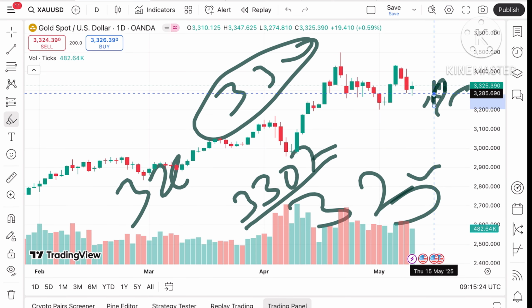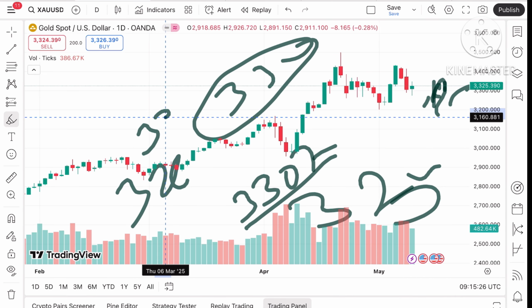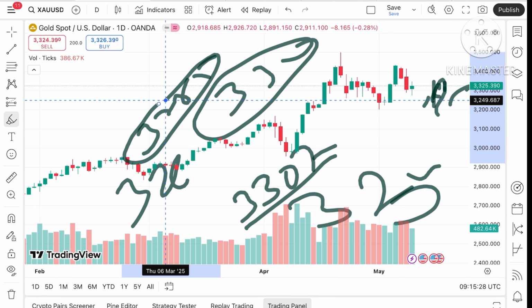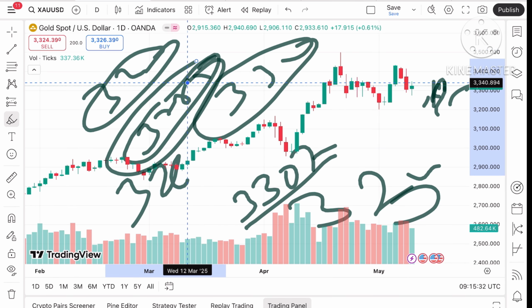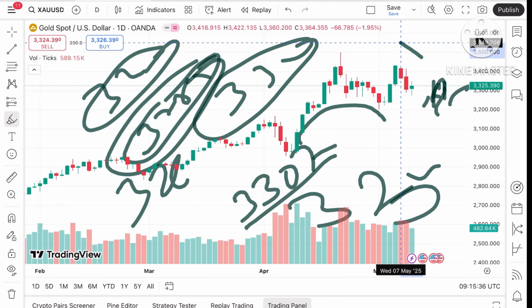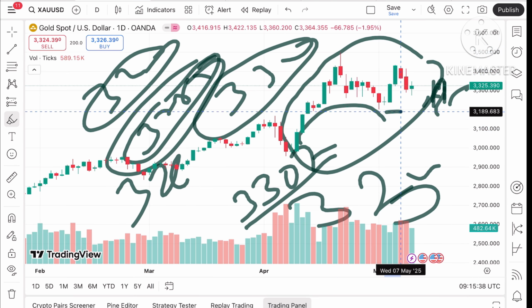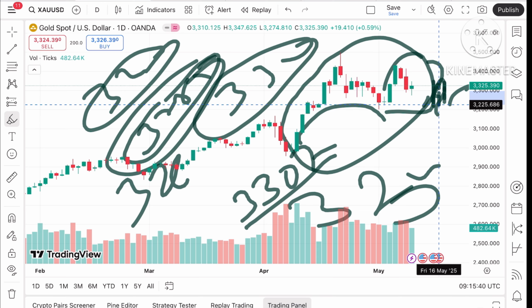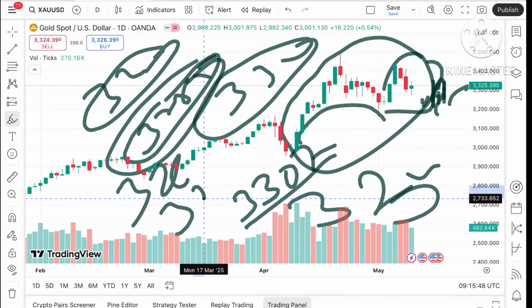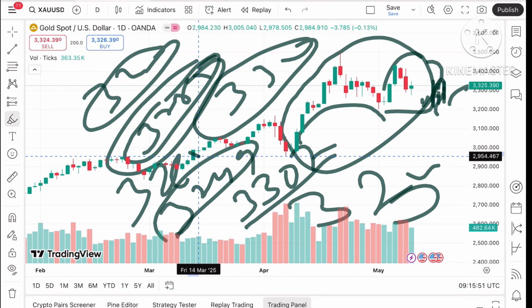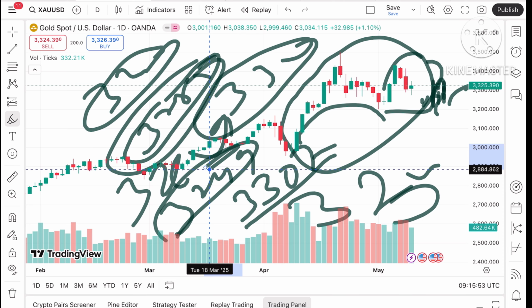We can see a next support at a level of 3285 also before 3300. Once it touches a level of 3300, we can see a level of 3285. Okay, because a smaller pattern is also forming, a U pattern, and then there will be a zone breakout, so chances are high after crossing a level of 3285, chances of touching 3268 we can see, and from there it can touch its strong support of 3249. Okay, from there a bounce back can come, but if that doesn't come, we can see a further fall.